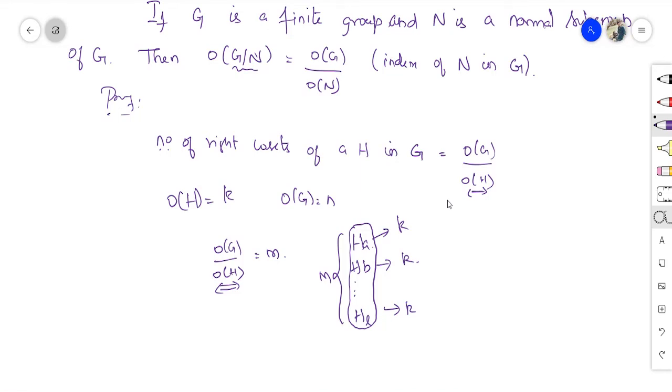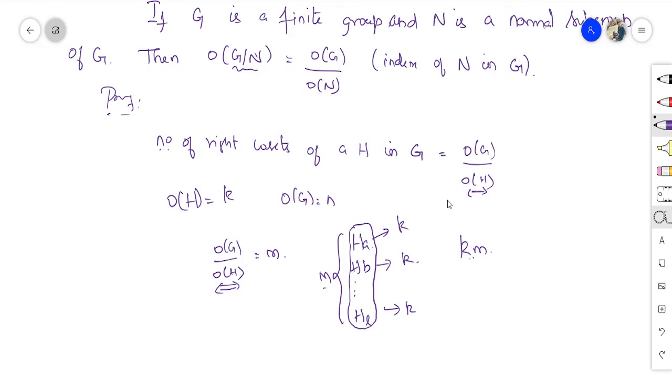If they are equal, I have thrown that away and taken only one of them. So the right cosets are mutually disjoint. If it is k here, and k here, and k here, the total number of elements is nothing but k into m. If you add it all, there are m sets, so km.